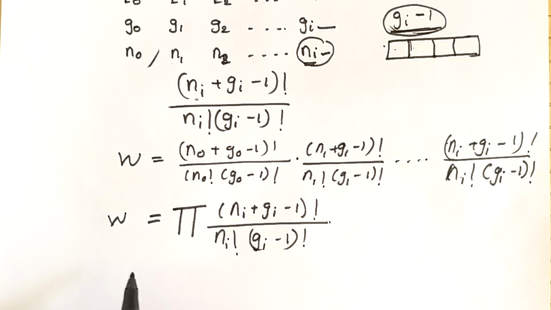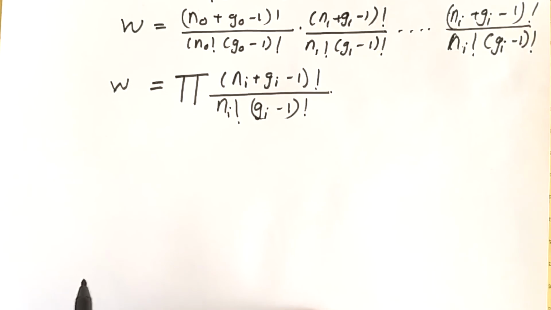Now we want to find the most probable distribution, so we need the conditions for it. In order to find them, we can evaluate this term by taking ln on both sides, because ln will be an easier factor for us to solve.